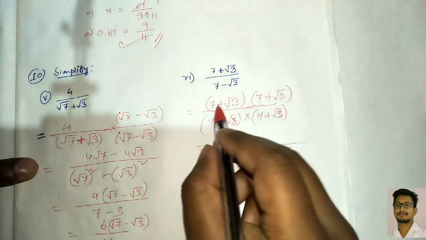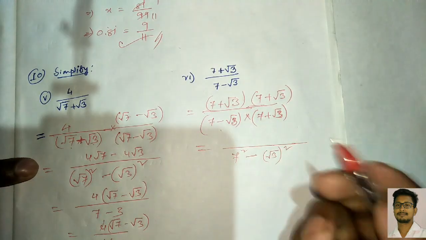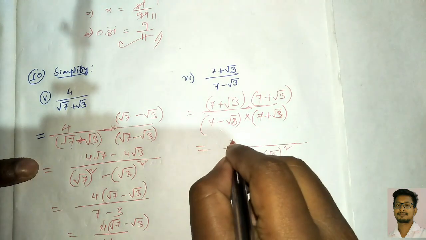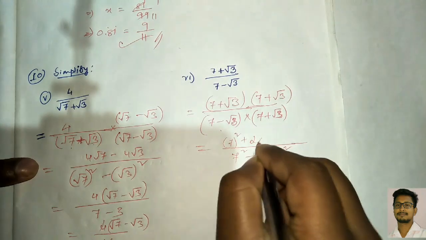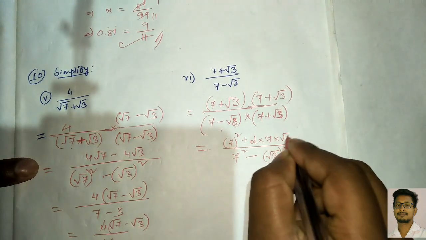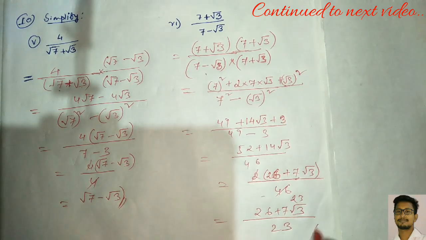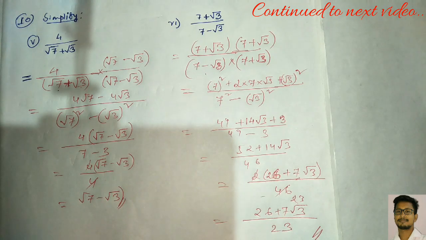Clear? So up what comes, this a plus b whole into a plus b, that means a plus b whole square, that means our a square plus twice a into b plus b square. Clear, by 23, and this is our required answer. Okay, so like this we can solve our remaining problems. So we will continue the remaining part of this exercise in the next video. Okay friends, thank you.